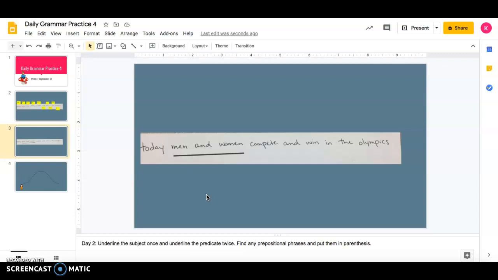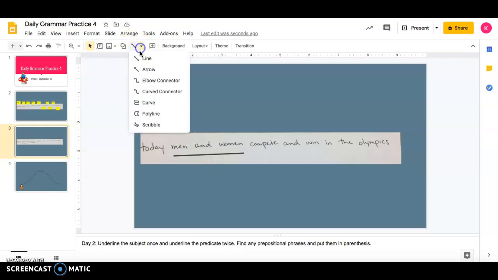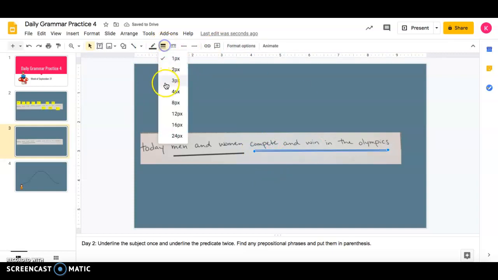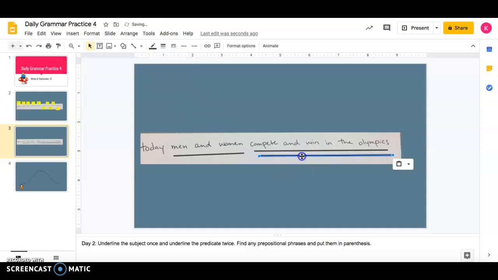and in order to figure out my predicate, I need to figure out what verb they are performing. This one's a little bit easier since they're action verbs, and I can imagine that a little bit easier. So what are the men and women doing? Well, they're competing and winning in the Olympics. So the predicate is the verb that they are performing. In this case, it's compete and win. Okay, and we'll make sure that is a little bit thicker, copy paste, because we underline our predicate 2 times.